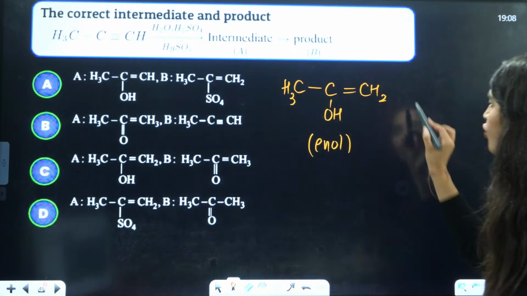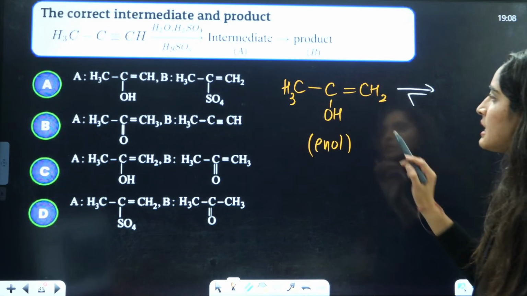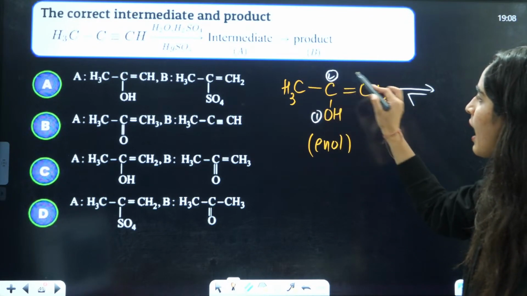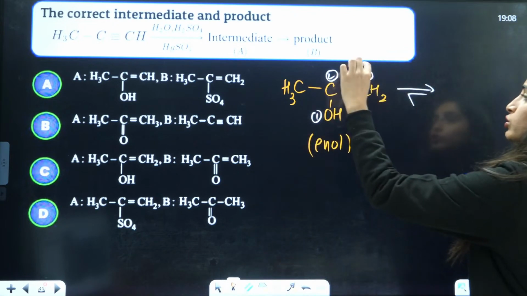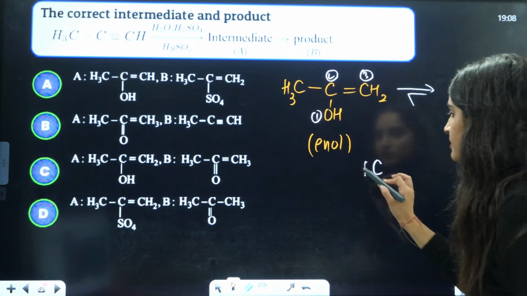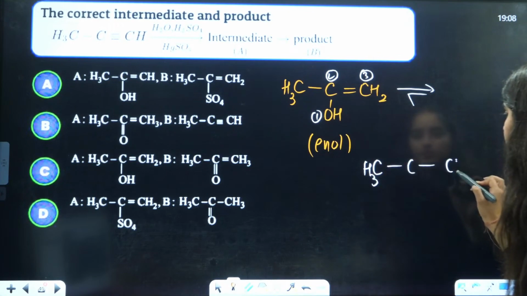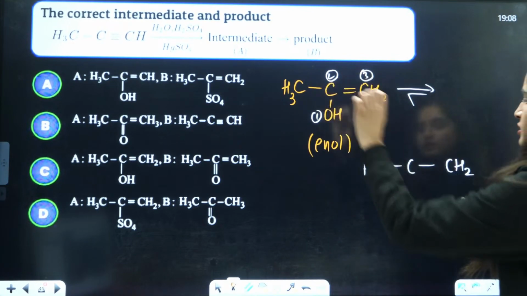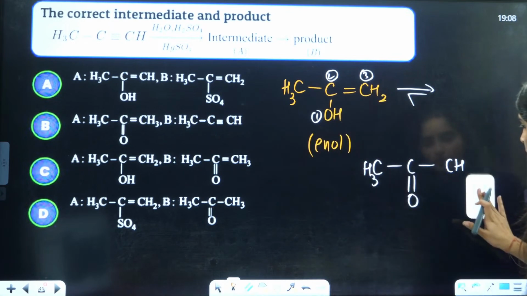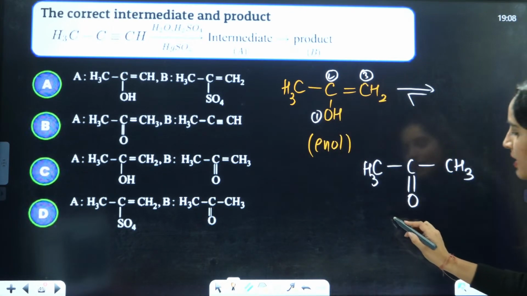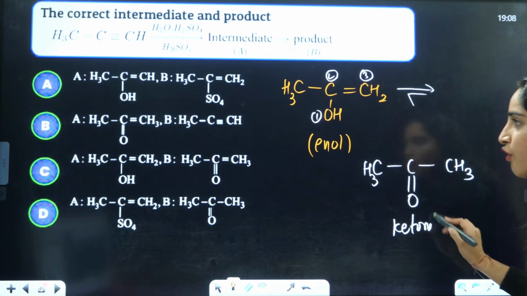Enol is always tautomerized to ketone. This is 1, 2 and 3. Now tautomerism means from 2 to 3 to 1 to 2. So this is CH3, this is C, this is CH2. So the double bond is shifted here, that is double bond O, and hydrogen is shifted here, so it will be CH3. So the answer will be ketone is formed.